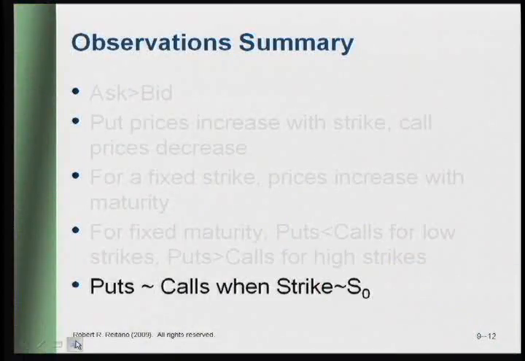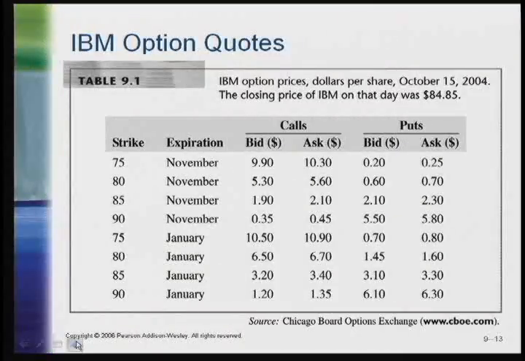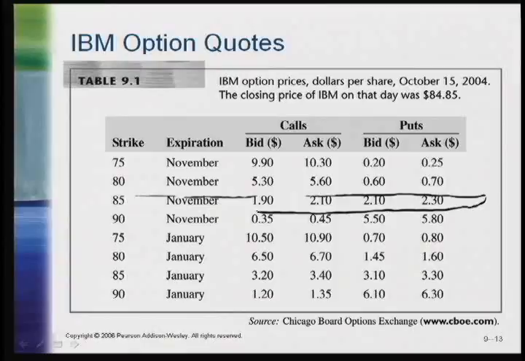The final observation is that if you have a series of prices increasing and a series decreasing, there's a crossover somewhere, and you'll notice that at that crossover, put and call prices are approximately equal when the strike is approximately equal to the stock price. You see in this chart that the price of IBM is $84.85 at the time of this table. And if we look at a strike of $84.85, that would be very close to this set of prices. And you can see for that set of prices that the put and the call value is approximately the same.